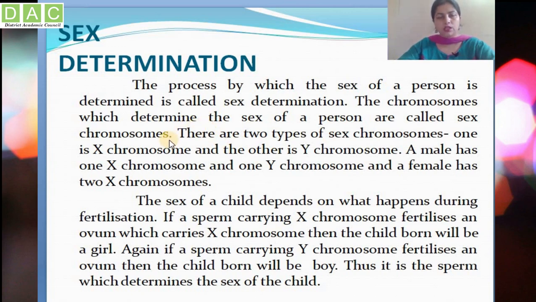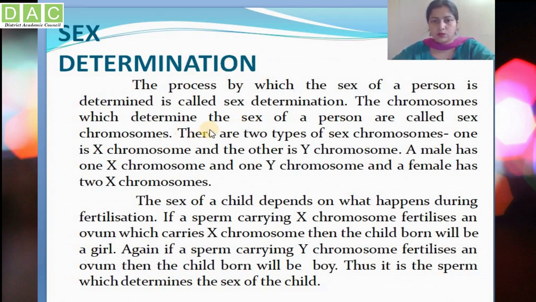In human beings we have 46 chromosomes or 23 pairs. Out of the 23 pairs, 22 pairs are known as autosomes, that is, they are not sex chromosomes. The remaining one pair, that is 2 chromosomes, are known as sex chromosomes.